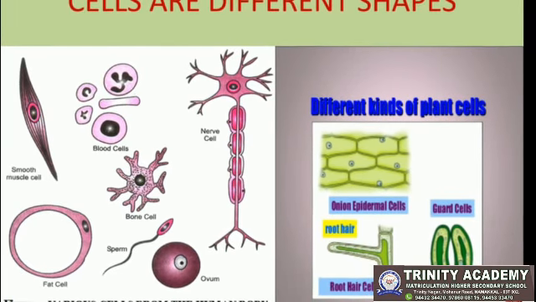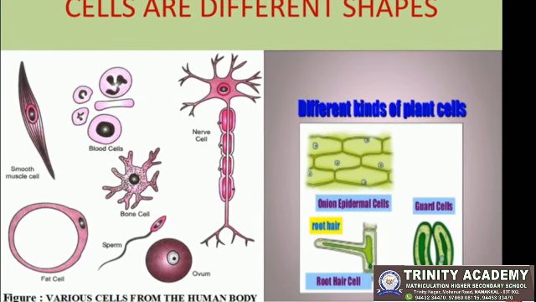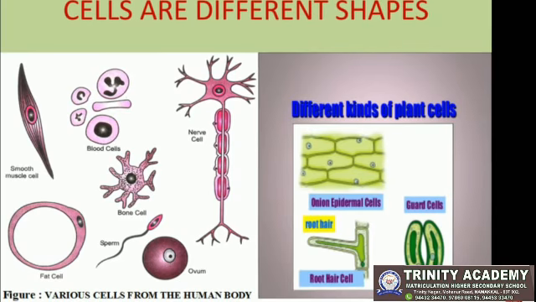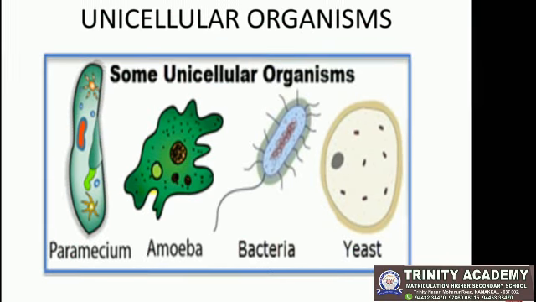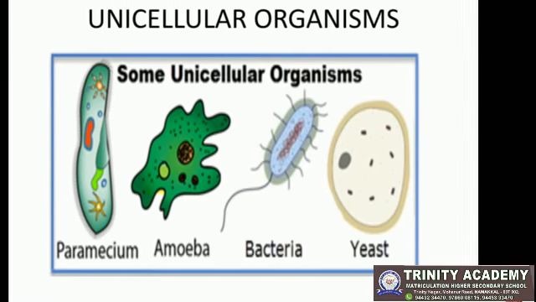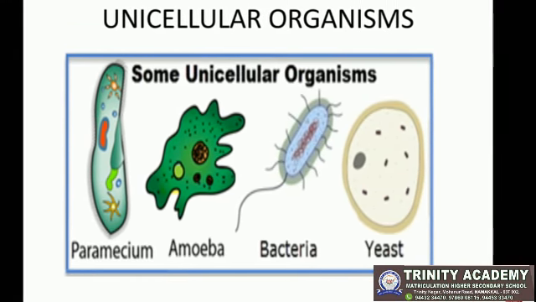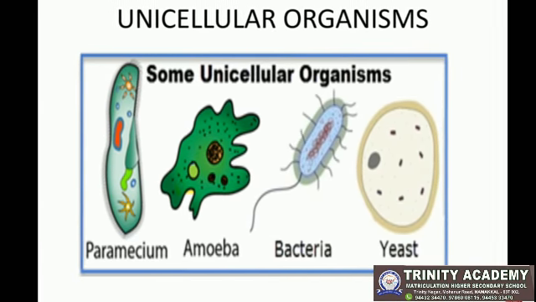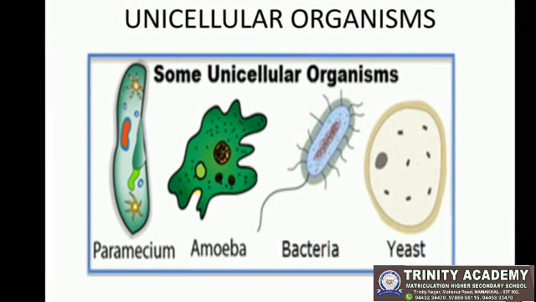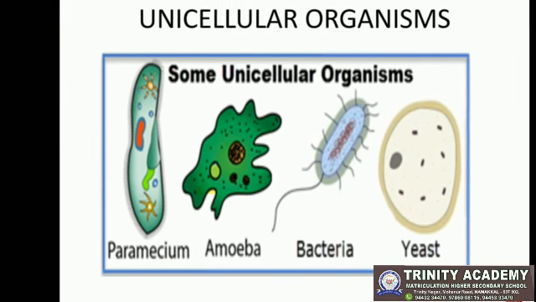The cells are of different shapes. All living organisms have different types of cells. Unicellular organisms: organisms such as bacteria, paramecium, amoeba, yeast are unicellular organisms.